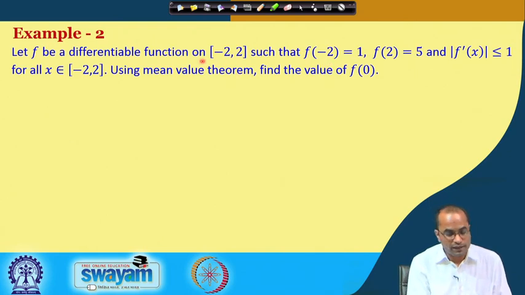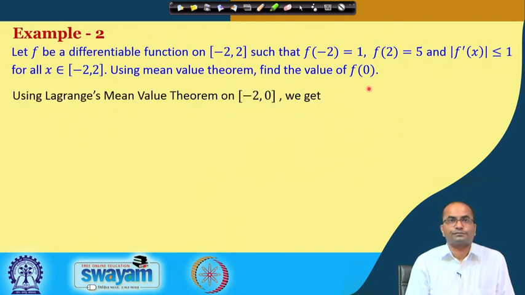If we take a look at this problem, we want to find the value of f(0). So, we need to apply the Lagrange mean value theorem on the intervals [-2, 0] and [0, 2], and then we will get some estimate on f(0).